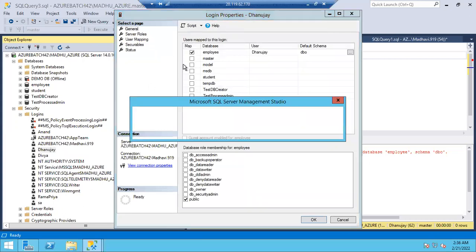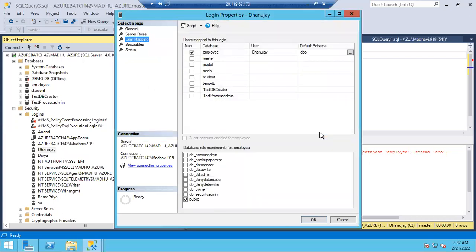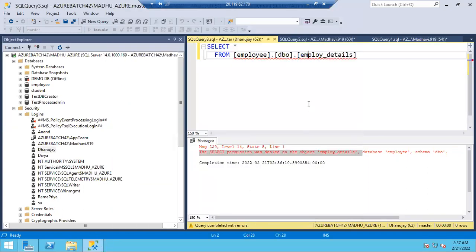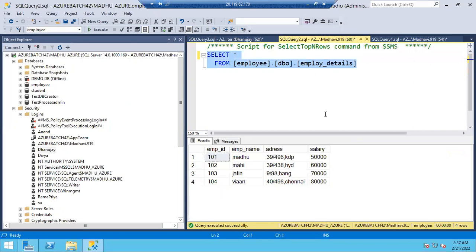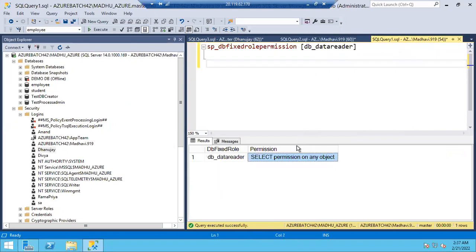Okay. Let me go to User Mapping. Earlier, Dhananjay was not a member of anything. Of course, he is just a user in the database, but he doesn't have any permissions. Let's give data reader this time. Okay. Done. As per the data reader permissions, what can he do? He can select from the table. You can see here what a data reader can do: he has select permission, he can read the data.